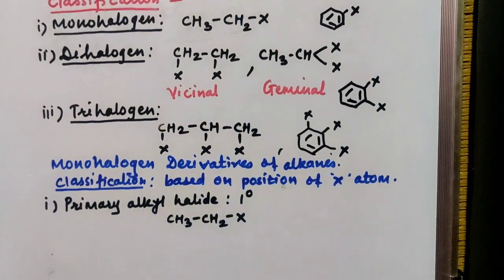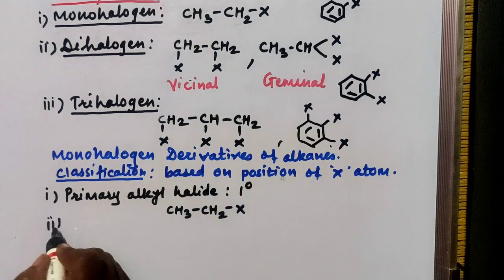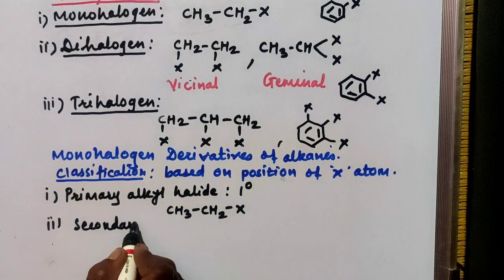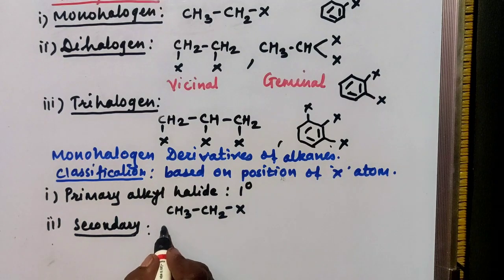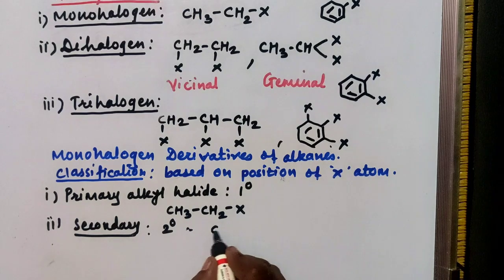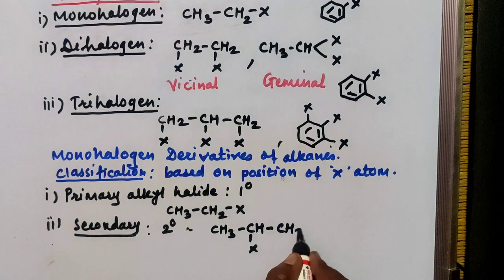Another class is a secondary alkyl halide, or this is also called as a 2 degree alkyl halide. In this, your halogen atom is attached with secondary carbon atom, CH3CHXCH3.